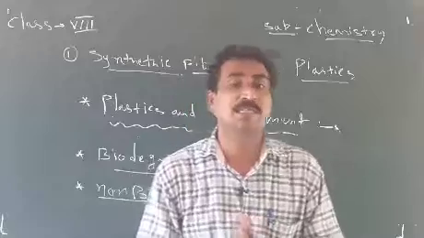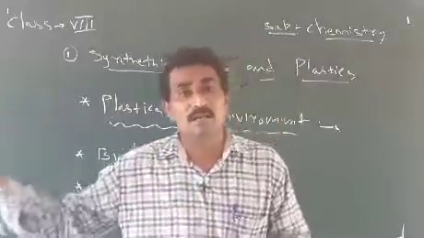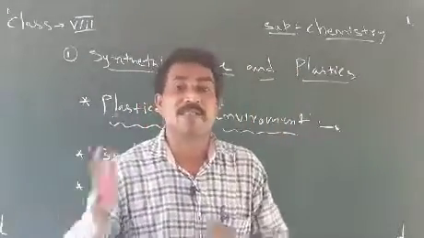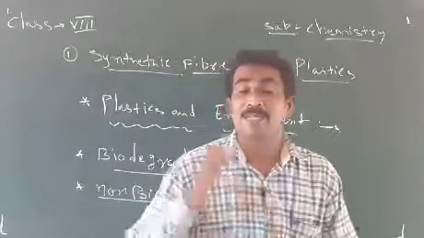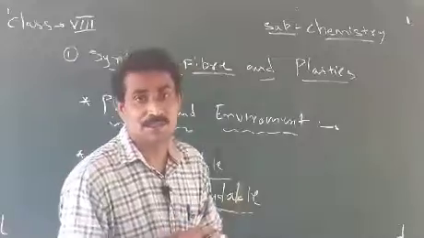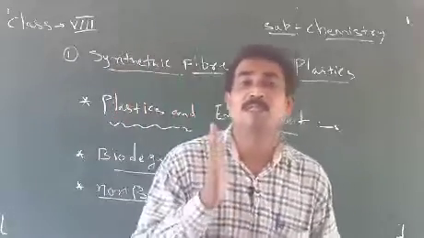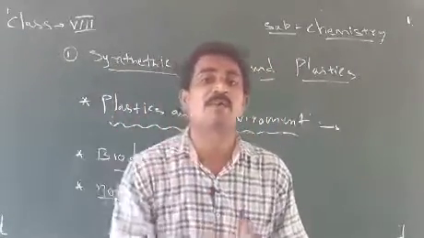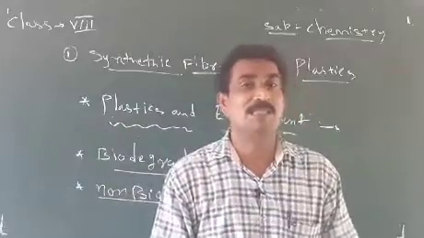Another important one is non-biodegradable material. Non-biodegradable garbage means garbage that does not decompose by the natural process.